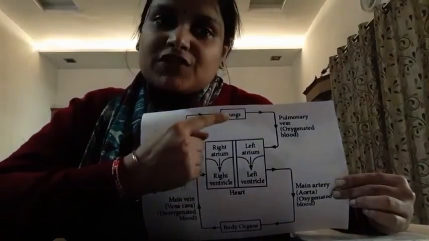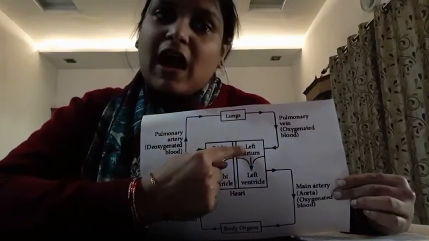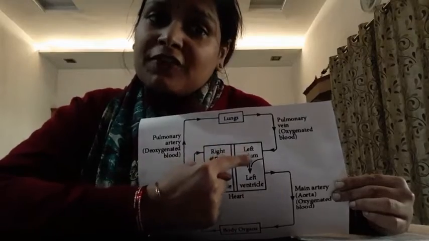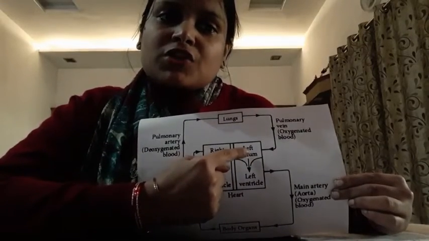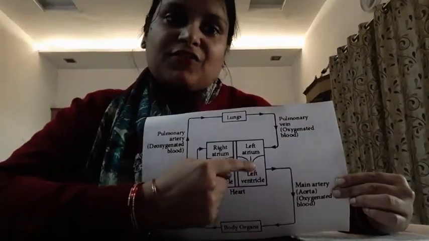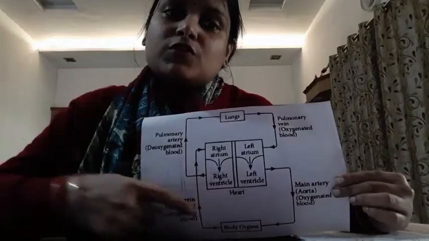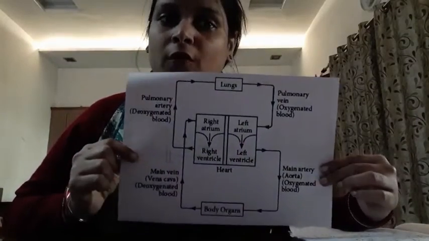This oxygenated blood moves back into the left atrium. From the left atrium, it moves to the left ventricle, and from the left ventricle, the blood is ready to be pumped into the whole body through the aorta.